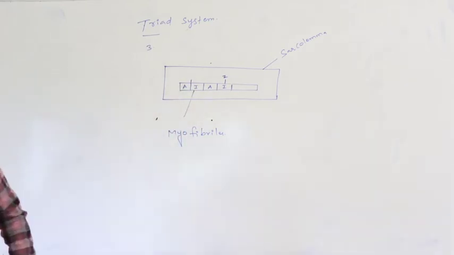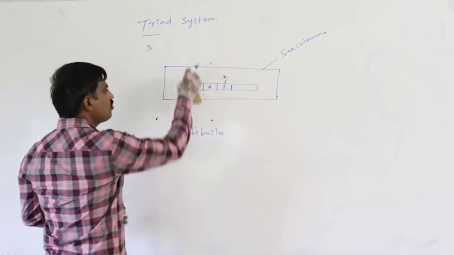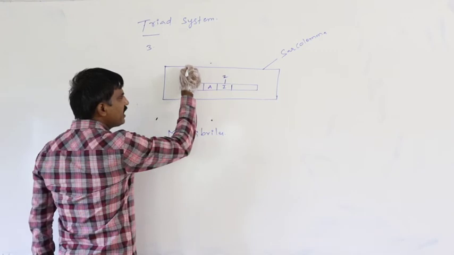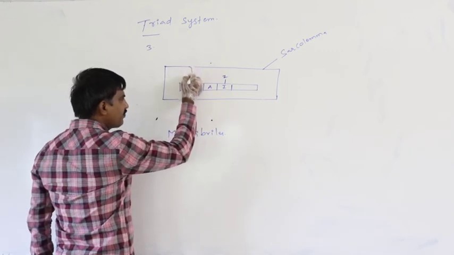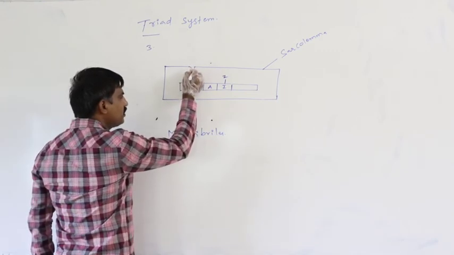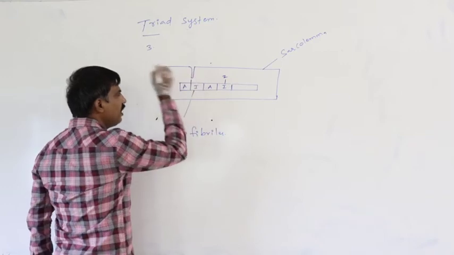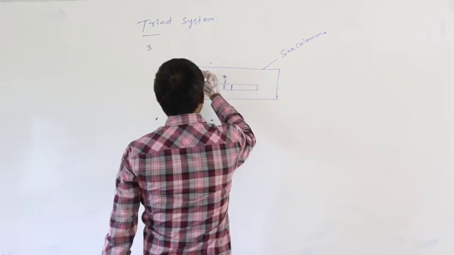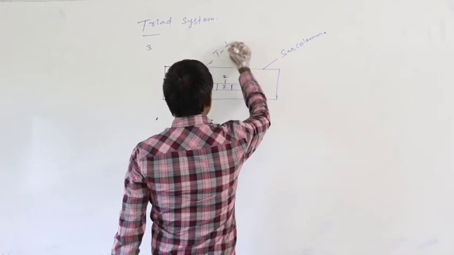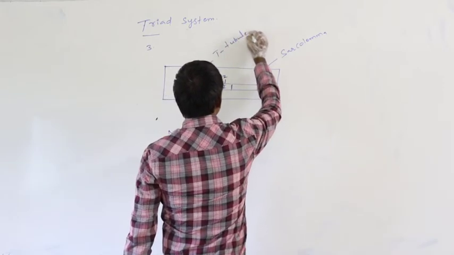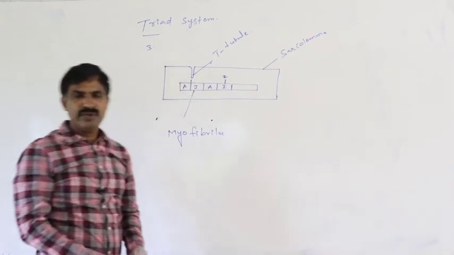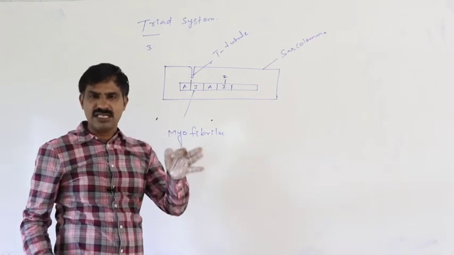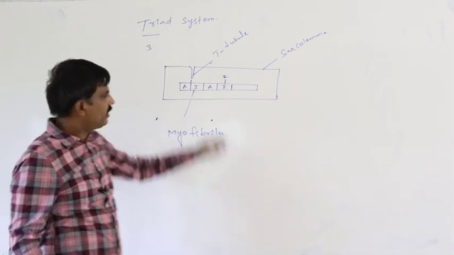In the mammalian sarcocyte, sarcolemma is invaginated into the sarcoplasm to form a tube, that is said to be the T-tubule. T means transverse tubule.